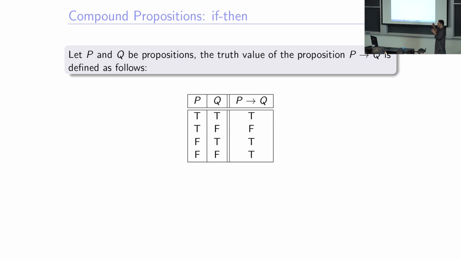So we will talk about this truth table in detail. Right now, I just go in the same manner and ask you to summarize it. Can you summarize this truth table? Somebody? Yes. It's only false when Q is false, otherwise it's true. Good attempt. When P is true and Q is false, only then is P then Q false.